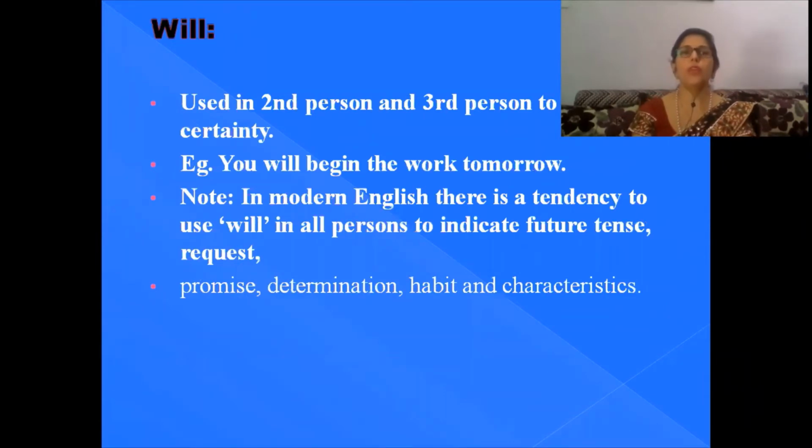Now, will is used in second person and third person just to express certainty. For example, you will begin the work tomorrow. And you can note some important specifications: there is a tendency to use will in all persons just to indicate future tense, request, etc. Promise, determination, habit and characteristics are also projected.